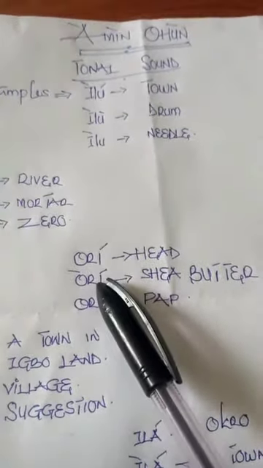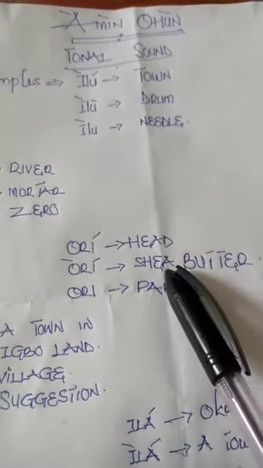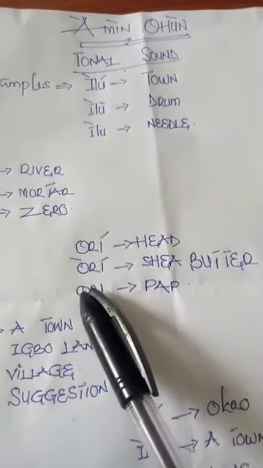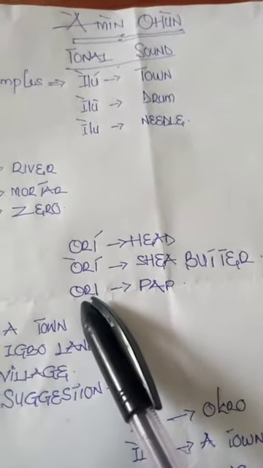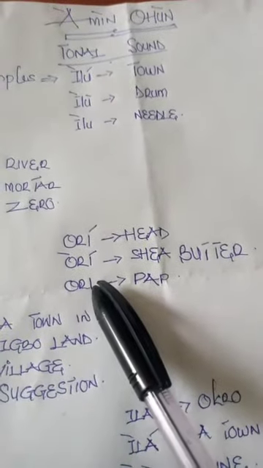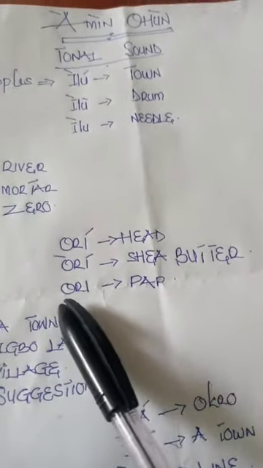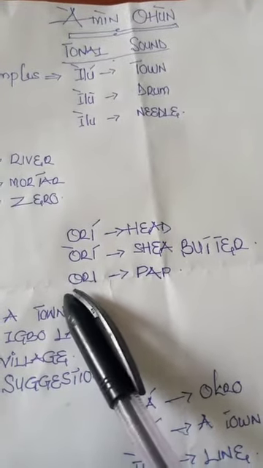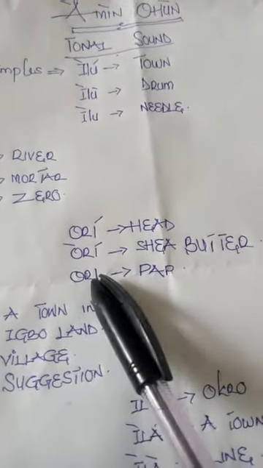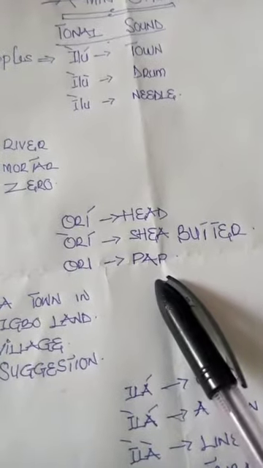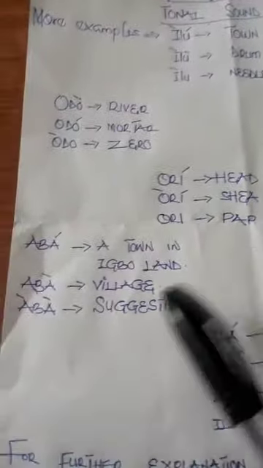Do, mi means ori. Ori means what? Shea butter. This one, you can see this o and e do not carry any sign. So what do we call it? Ori, re, ori, re. Ori means what? Pap, pap. Let's take a look at another example.